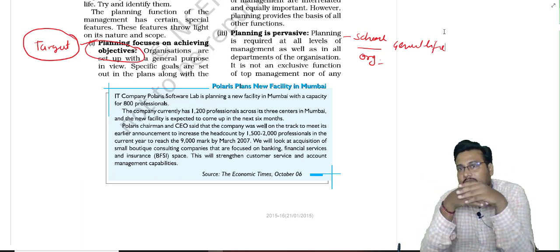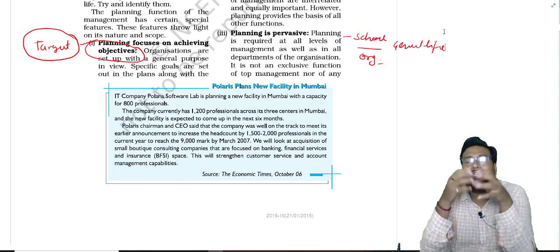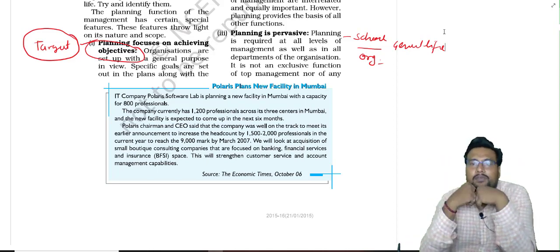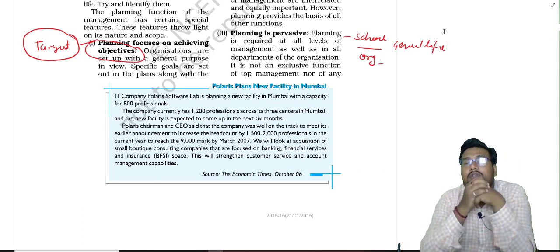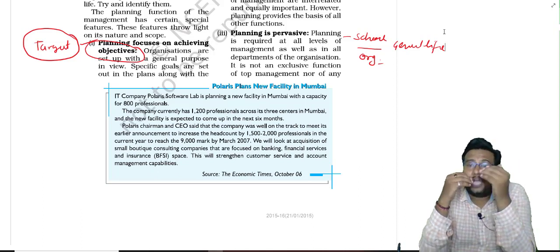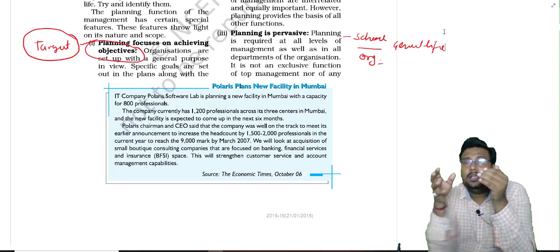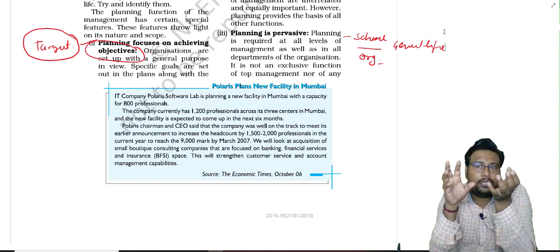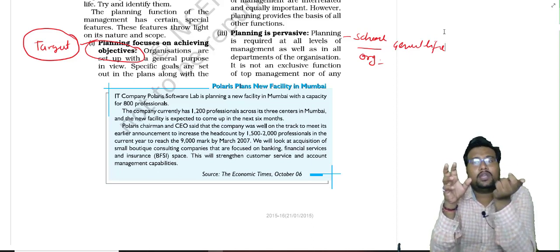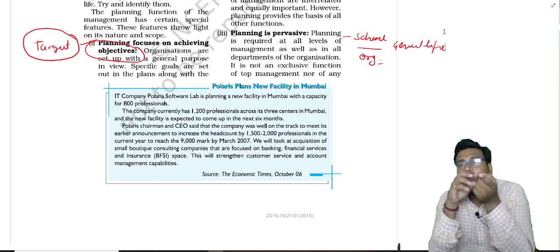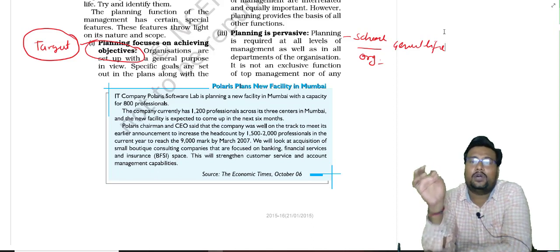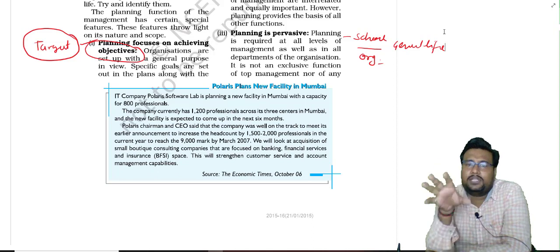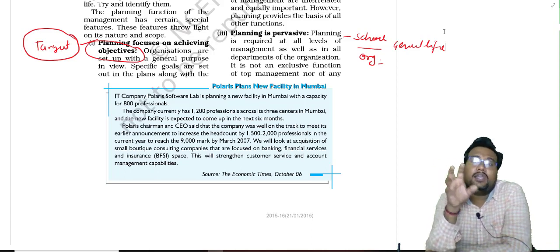Suppose a middle level management is there. So middle level management also has to think in advance how to make proper coordination between top level and lower level. The person has to think in advance how to communicate the plan properly, how to manage the things properly, how to recruit the employees properly, what is the requirement of the organization, and as per the requirement how I can choose the best possible person for our organization. All that the person has to think in advance.